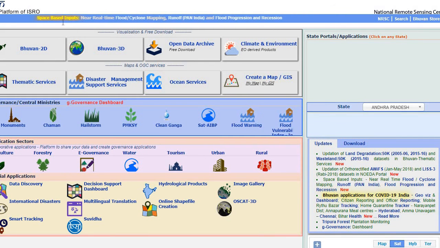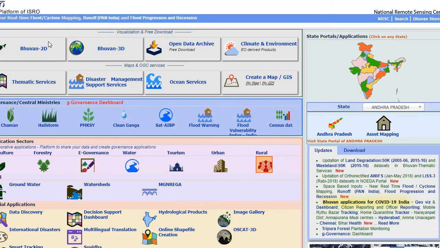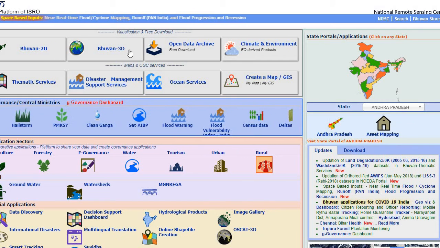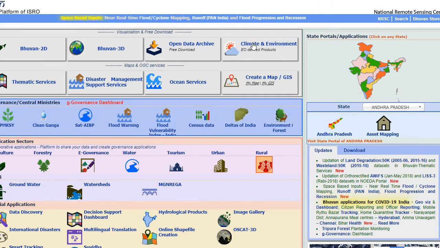So here it will come. All the things are available here, especially Bhuvan 2D and Bhuvan 3D, with maps available in 2D and now in 3D.